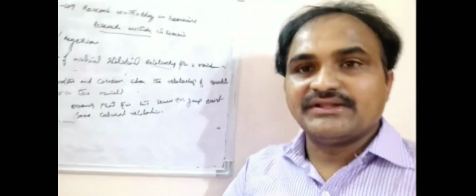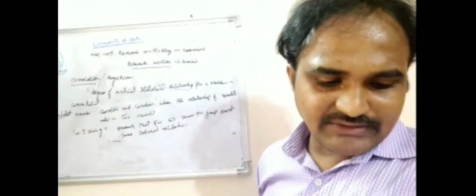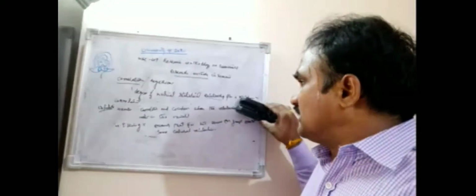Whatever the definition, all definitions describe the relationship between one variable and another variable, how they are correlated. Other professors also describe different correlation equations.